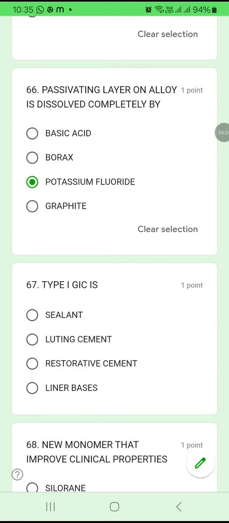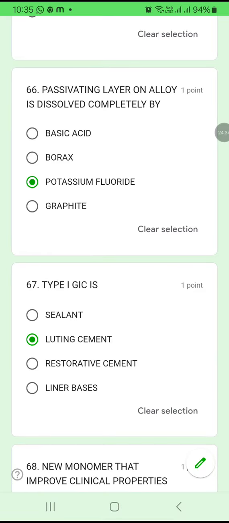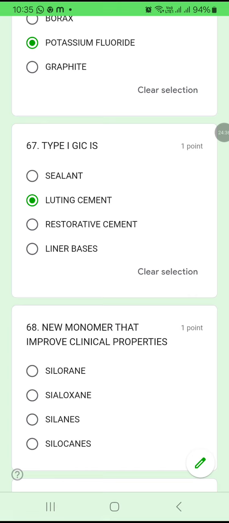Type 1 GIC is used as a sealant, a luting, or restorative or liner. Very easy. Classification of GIC you have to study very hard. Type 1 GIC is luting cement. Okay. Type 2 is restorative.